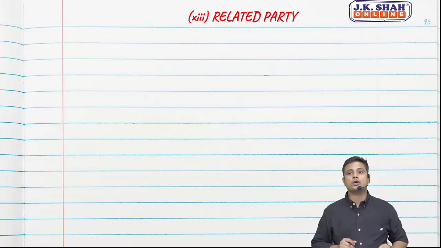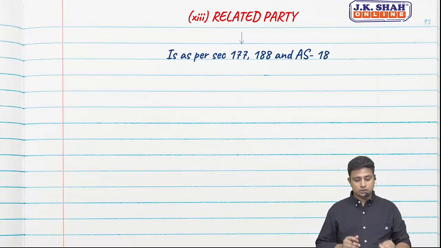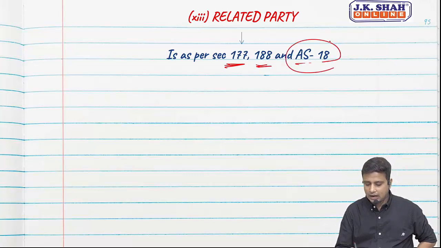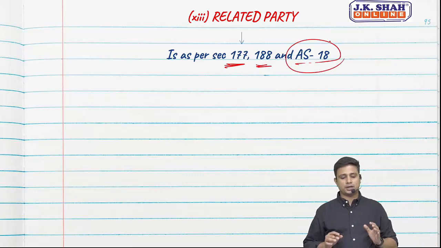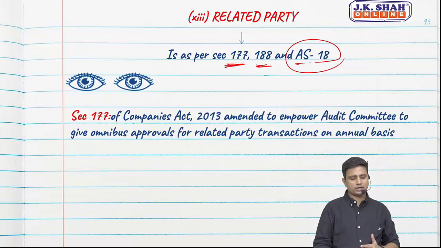We are talking about related party. In a case of related party, it should be as per section 177, 188, and the disclosure should be as per AS 18. Sir, what do you mean by 177? Okay, let us see what is 177.